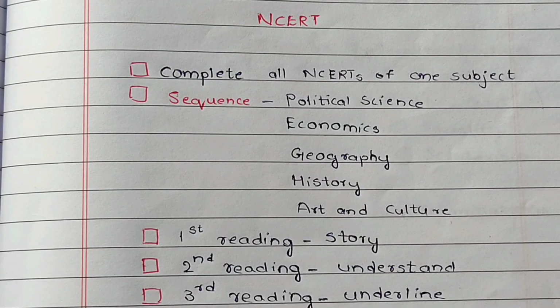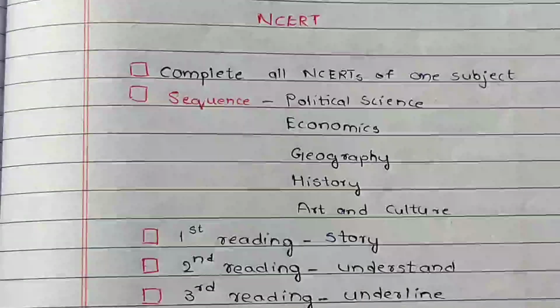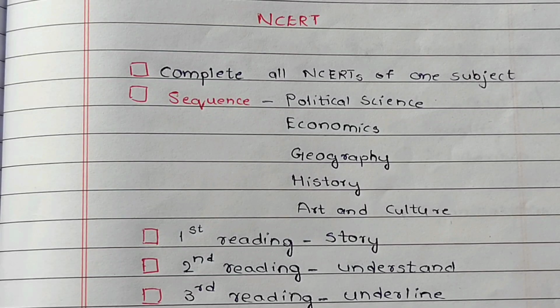So in order to make it easy, in order to complete the syllabus from standard books in a short time, it is always recommended to make notes from NCERTs when you are doing your third reading. So when you are doing your third reading, make notes from NCERT either in your notes or in your loose A4 sheets, wherever you want. And when you are reading your standard books, keep these NCERT notes with you and keep on linking these NCERT notes with your standard books. And in another video, I'll tell how to link the standard books and NCERT notes. So when you are doing your third reading, you have to make notes from NCERTs.